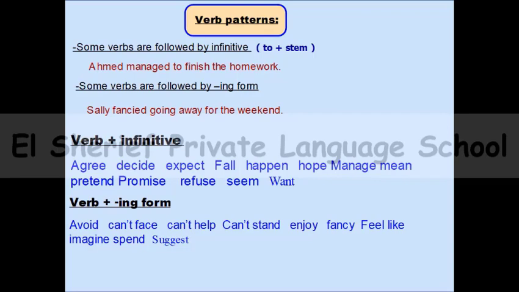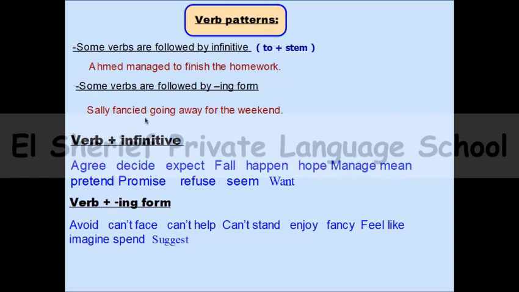Today, we are going to talk about 2 kinds of verbs: verbs which are followed by infinitive, and verbs which are followed by ing. So here we have some verbs that must be followed by to plus verb stem, and other verbs that must be followed by ing.